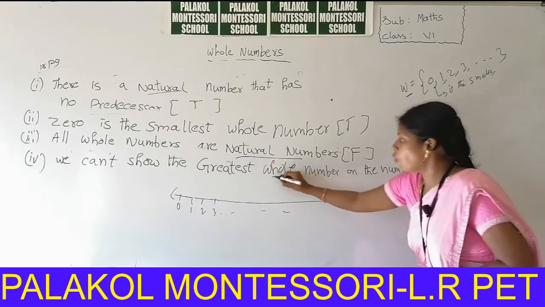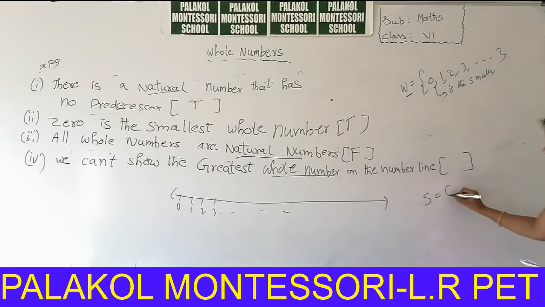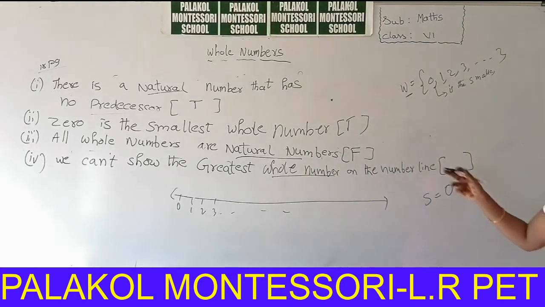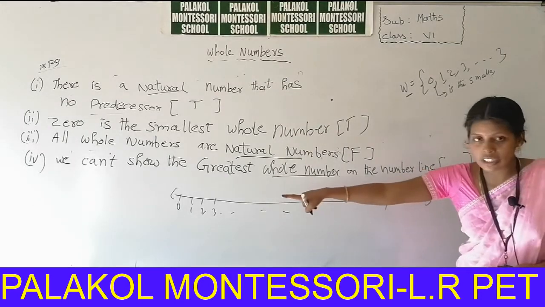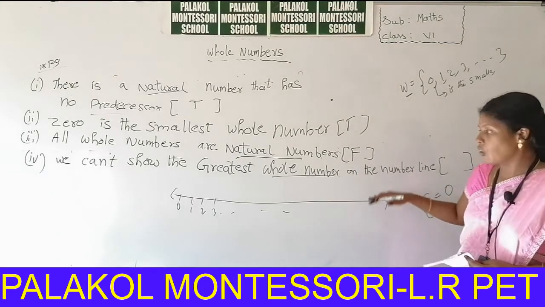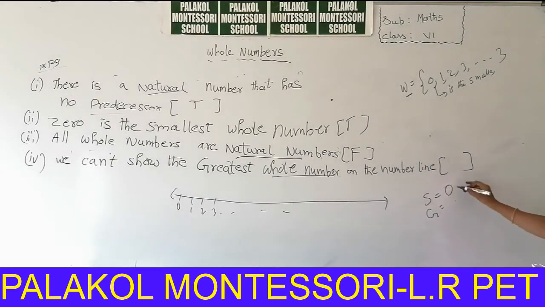In the case of whole numbers, what is the smallest number? 0 is the smallest number. In the beginning of this class, I told which one is the greatest number and which one is the smallest whole number. In the case of whole numbers, the smallest number is 0. But the greatest number, we can't define. So we can't show the greatest whole number on the number line, because there is no greatest whole number. The whole numbers are continuously going, there is no end.